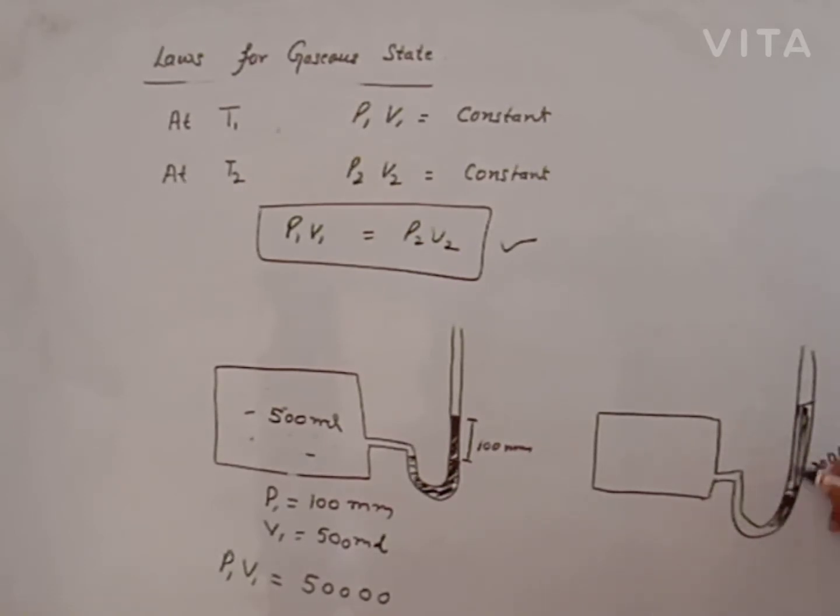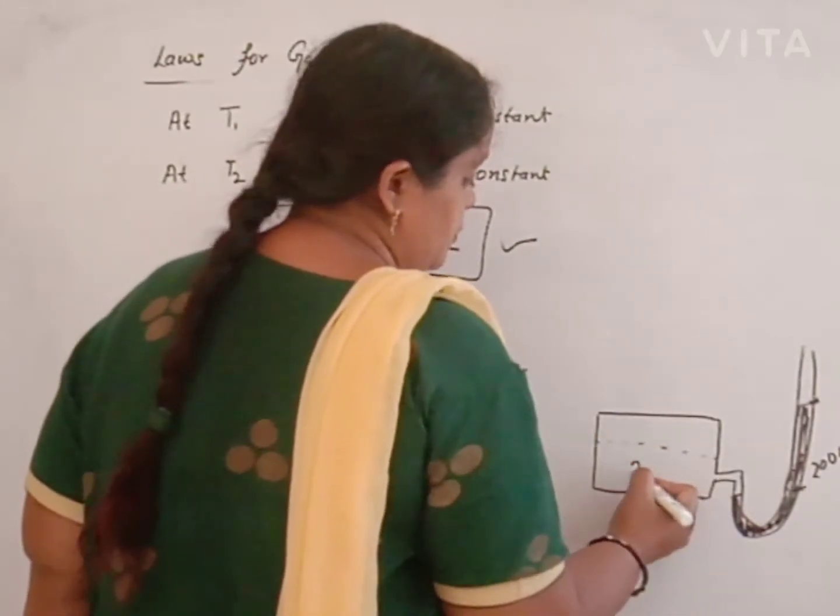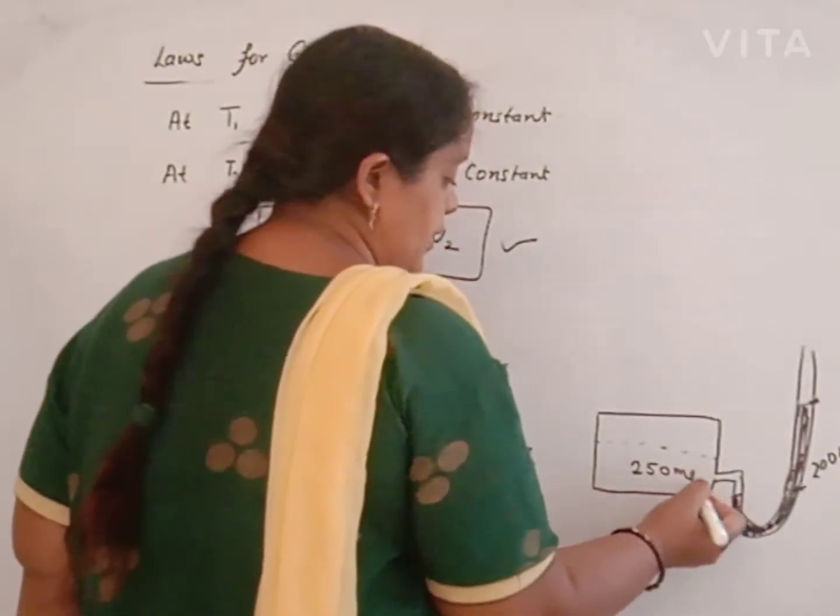This is mercury, the whole is mercury. It is initial, it is final. And the volume of gas decreases up to 250 ml.